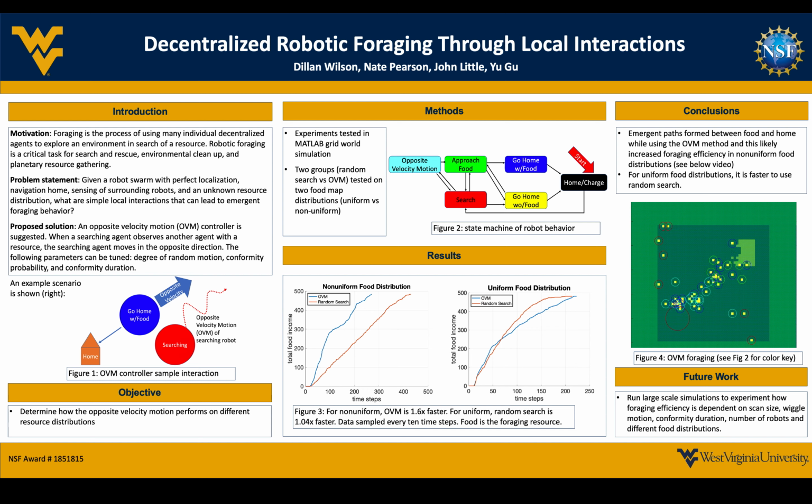This is still ongoing research, so the next steps are to run a large number of simulations to explore how tuning the specific robot parameters changes the foraging efficiency of the swarm. Some parameters we would like to change and adjust with simulation are the scan size, the wiggle motion, the conformity duration, the number of robots, and the different food distributions within the simulation.